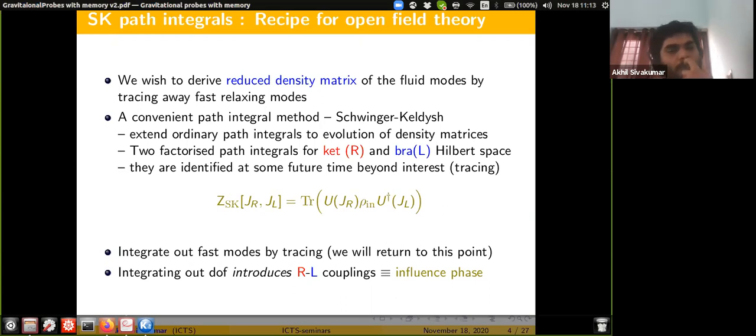This mixed part of the action is called the influence phase, because it denotes that the open system which we are trying to describe is being influenced by some bath. So, is there any question from that? Good. So I will move on.